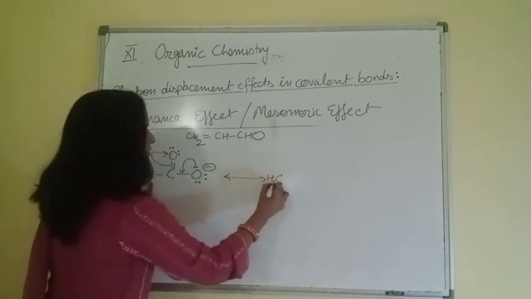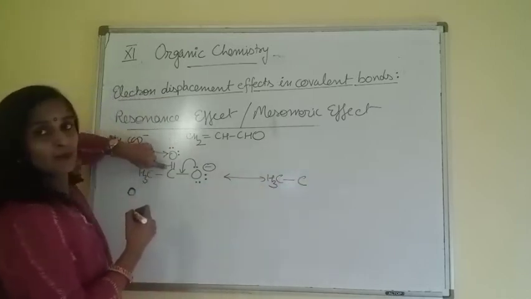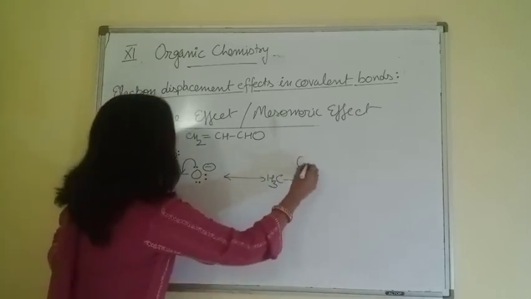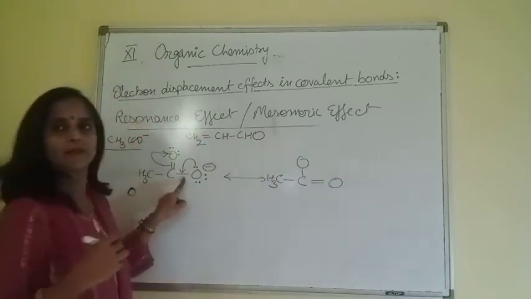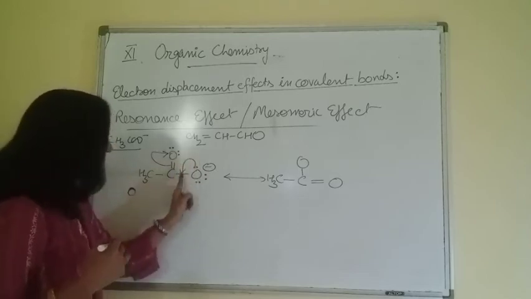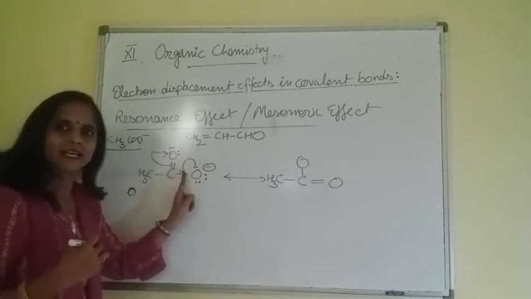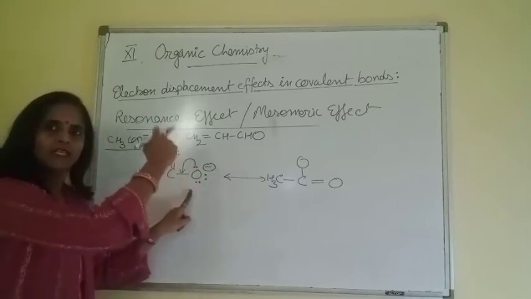CH3, single bond C. Here again single bond comes. Single bond O and this is double bond O. Now check the number of lone pairs and charges also. As this oxygen is releasing its electron pair, only 2 pairs are left now because 1 pair is transferred here.